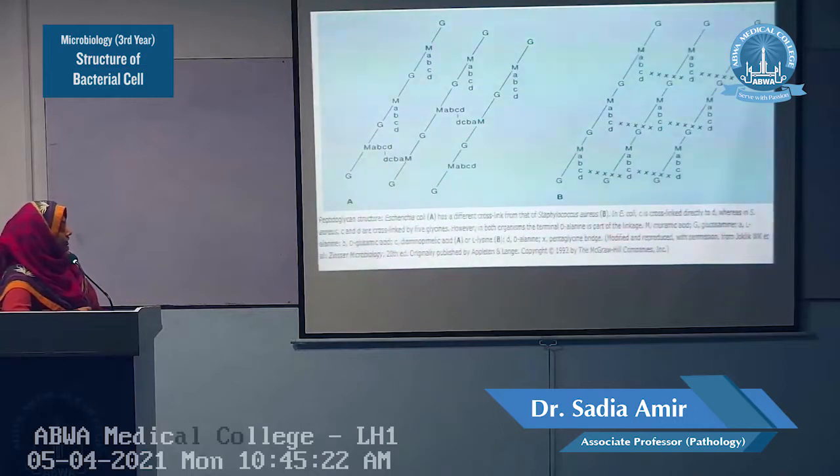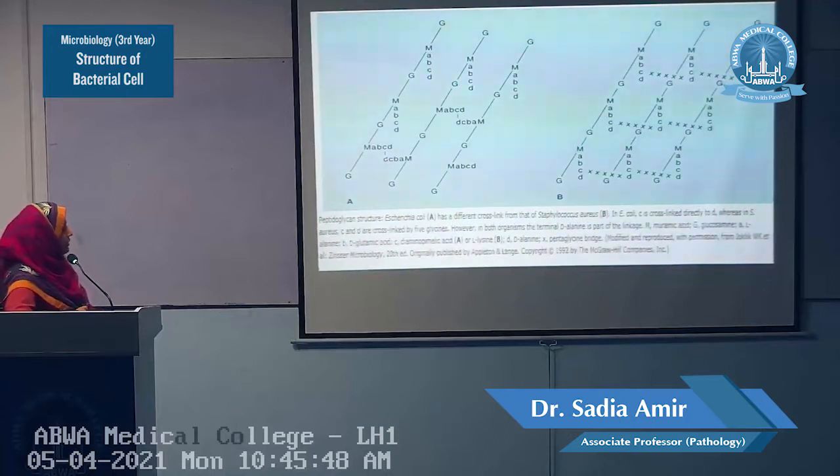These are the peptidoglycan structures of E. coli and Staph aureus. The difference is of the peptide crosslinks. Here G stands for N-acetylglucosamine, M stands for N-acetylmuramic acid. And this tetrapeptide is linked with the other tetrapeptide.